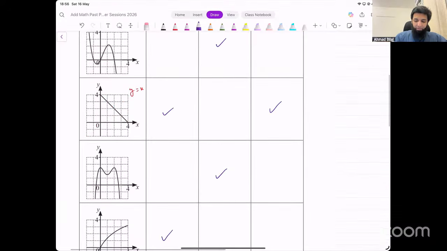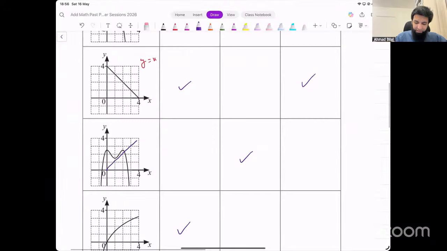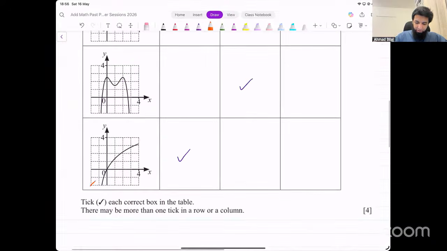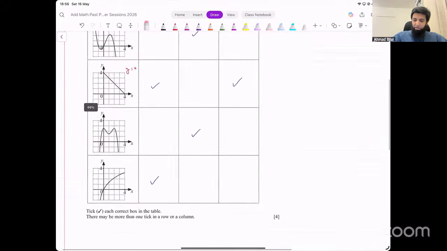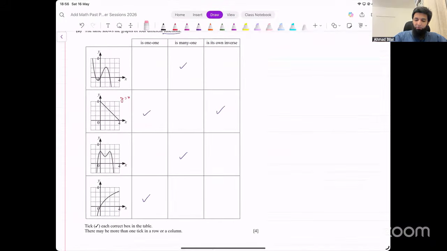So in this case, that property is true. What about this? Is this its own reflection in the y equals x line? No, clearly. You have different shapes on both sides. What about this? Is this its own reflection? Again, no. The reflection would be something like this. So this is also not its own reflection. So the last property is only true for the second graph, and that's your final answer.